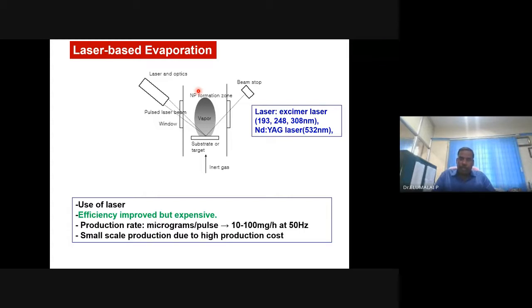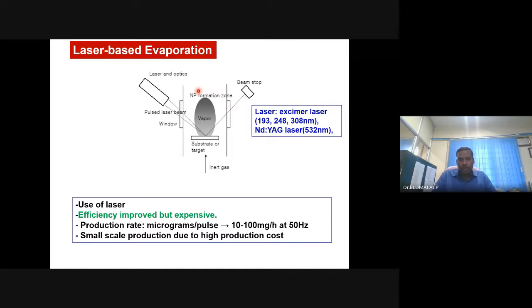Again, vacuum is very important wherever laser is involved, otherwise we will not get effective sputtering. So similar to DC sputtering, here it is laser sputtering. A high energy excimer laser is used to etch the surfaces, to remove the surface atoms and collect them on a substrate.